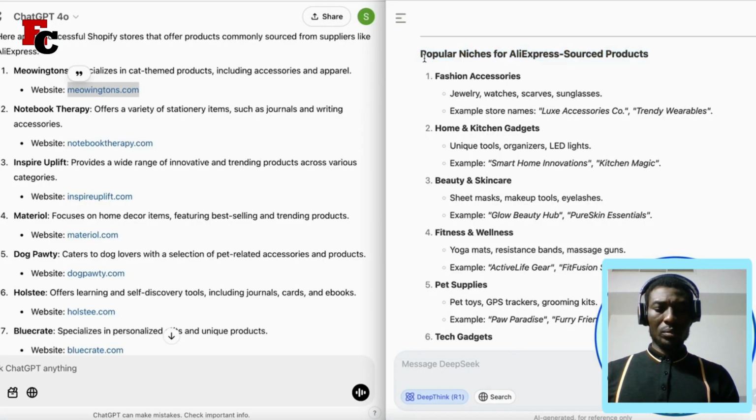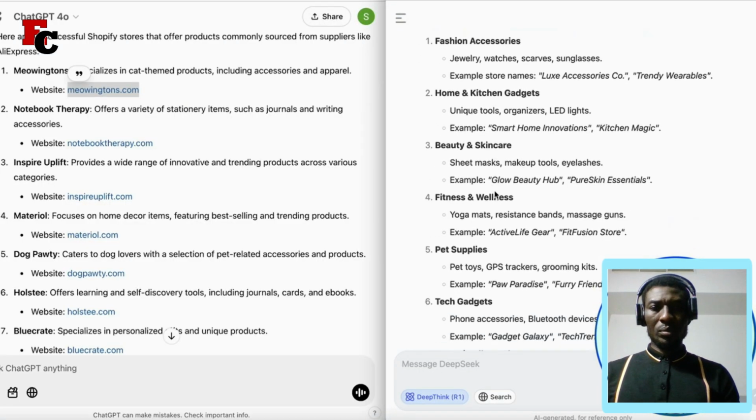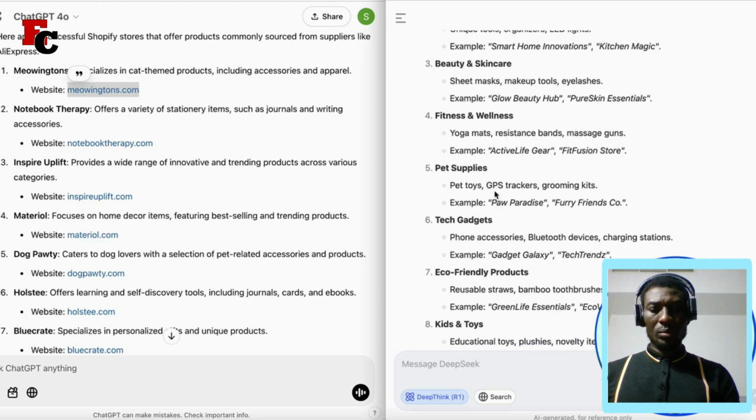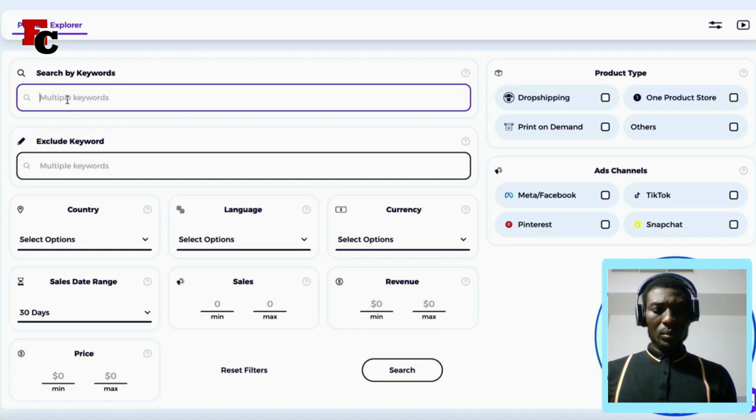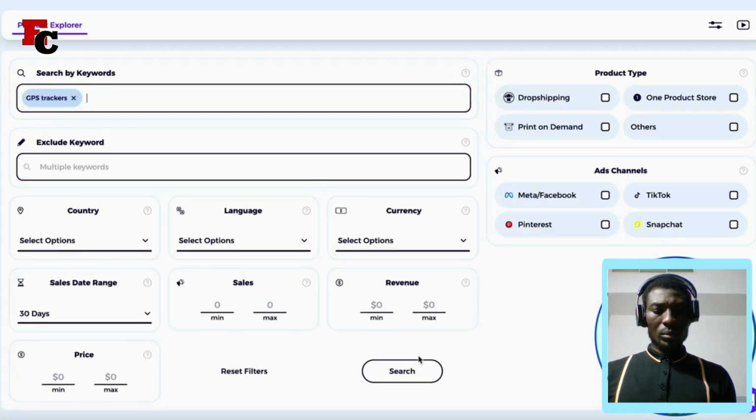I can still use the information that it did come back with for me to go away and do product research. E.g., if I wanted to double check if GPS trackers are performing well, I'm going to be able to copy it just like this. I can still come back over to Zeek Analytics, paste GPS tracker in there just like that, say that I want it to show me stores that are dropshipping it, and then click on search.